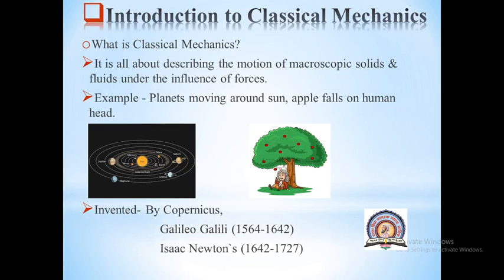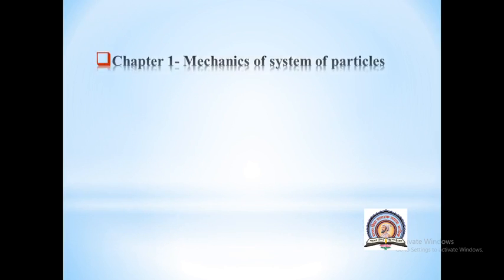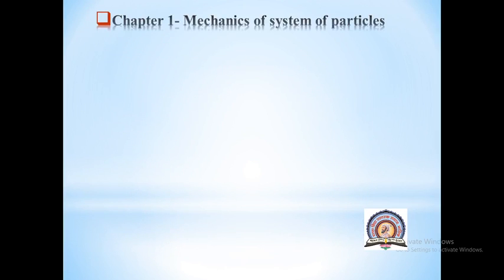This was first introduced by Copernicus, and after Copernicus, the scientists Galileo Galilei as well as Isaac Newton both developed and elaborated this concept of classical mechanics. Now this was the introductory part to our subject, classical mechanics. Now we are going to move towards our first chapter, that is mechanics of system of particles.